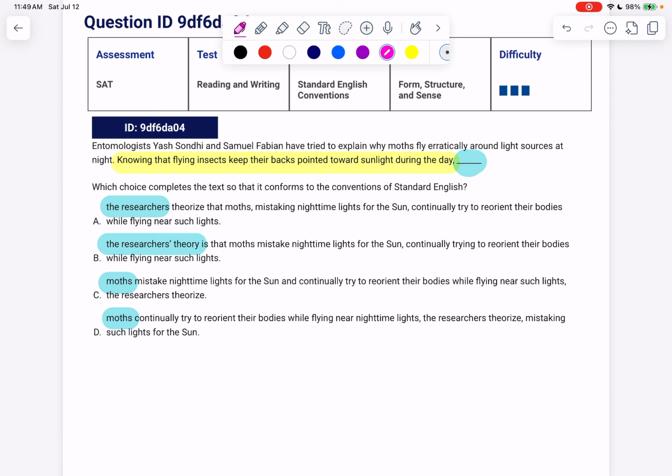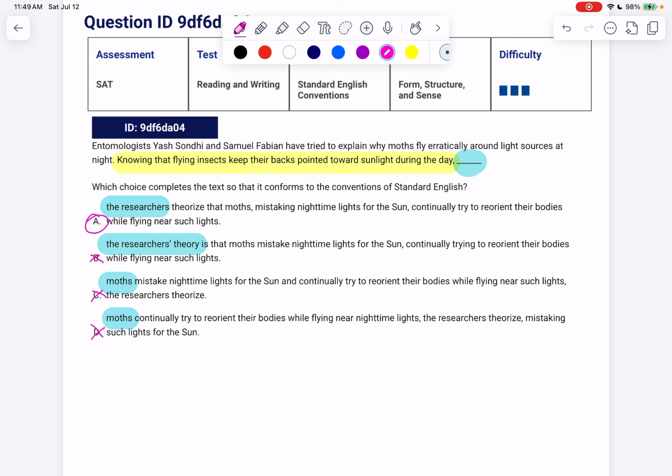Sure, researchers could know that. Could the researchers' theory know that? Notice the trap that made it look like it was researchers first, but it's not. It's researchers' theory. Theories can't know anything. They're just theories. We can cross that out. Also, I don't think moths know that flying insects keep their backs pointed towards the sunlight during the day. That would be an awful lot for a moth to know. So we can get rid of C and D, which leaves us with our answer A.